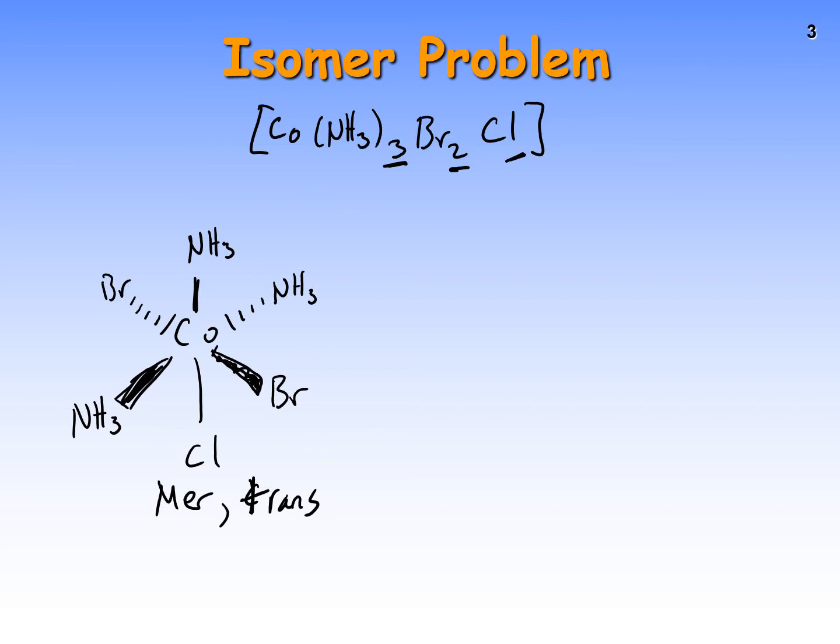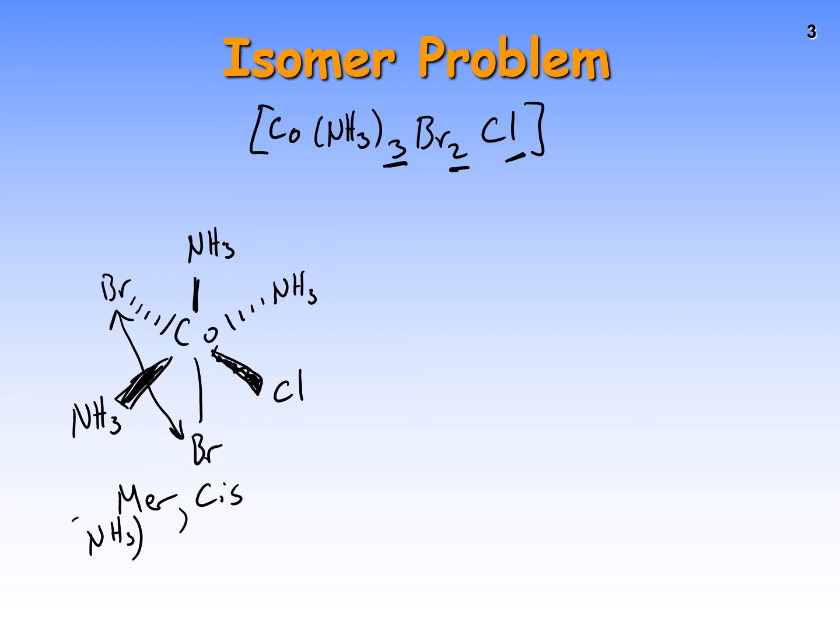We could have also drawn this as mer cis. So let's do that. I'm going to just edit this structure. So instead of mer trans, we could have had it as mer cis if you just change the location of these two. So Br comes here, Cl there. Notice now these two are next to each other. So this is mer cis for Br. Mer NH3, cis Br.